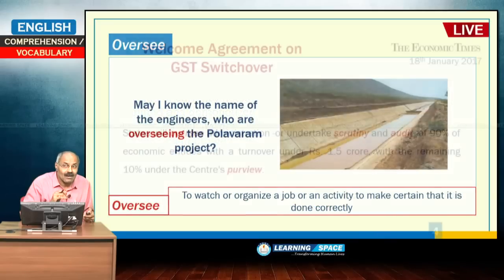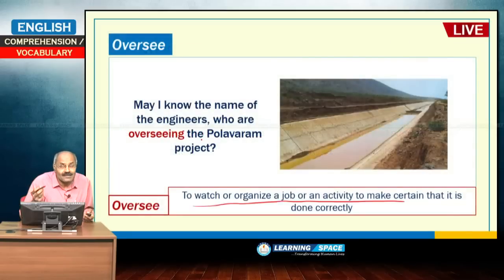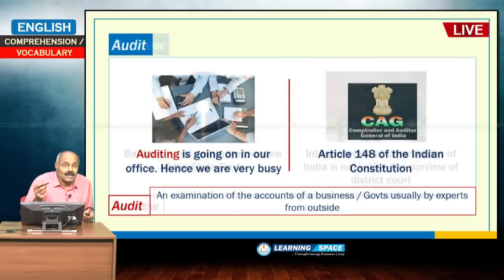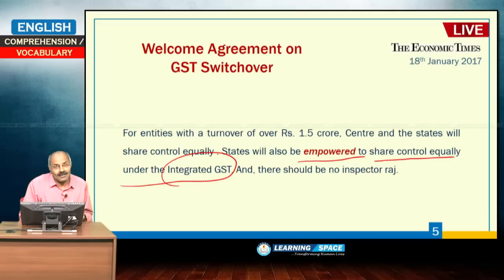This is with regard to states will oversee administration, undertake scrutiny and audit, and 10% comes under the centre's purview. Right? So, let us look at the next paragraph. This is for entities with a turnover of over 1.5 crore, centre and states will share control equally. This is as per the decision taken. States will also be empowered to share control equally under the integrated GST.